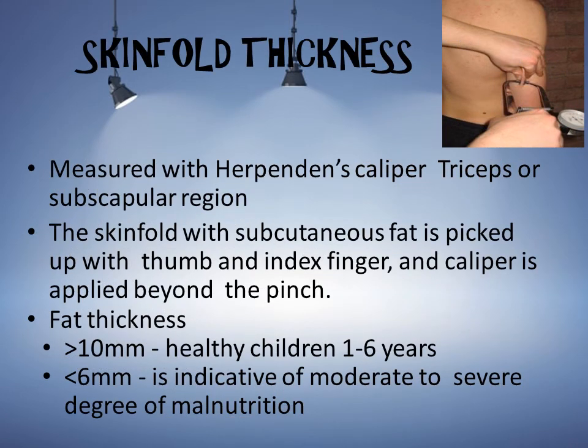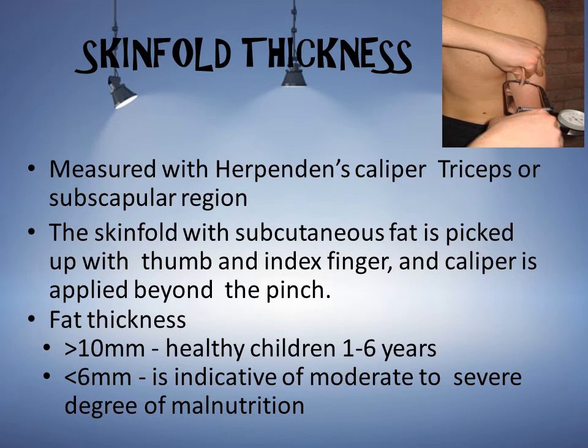Another one is the skin fold thickness test. It is measured with Harpenden's caliper at the triceps or subscapular region. So this instrument is Harpenden's caliper. The skin fold with the subcutaneous fat is picked up with the thumb and index finger, and the caliper is applied beyond the pinch. So we are pinching the skin with the thumb and index finger, and after that we are applying this caliper on the skin.